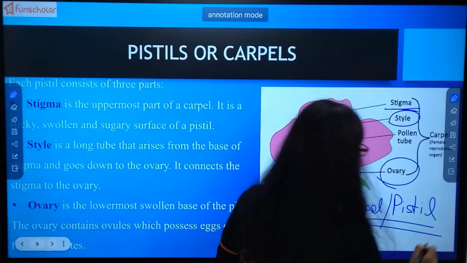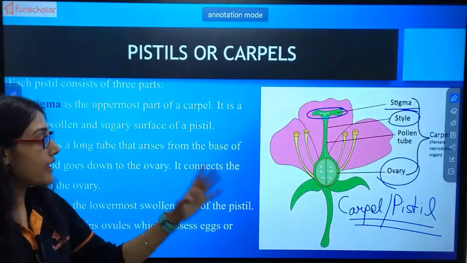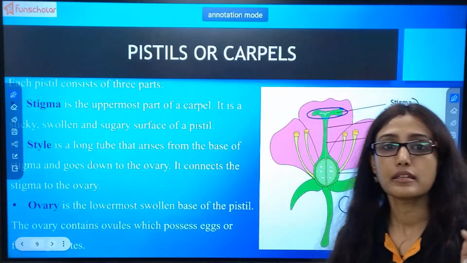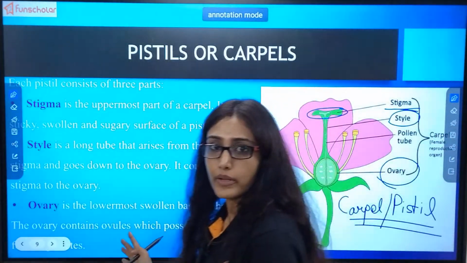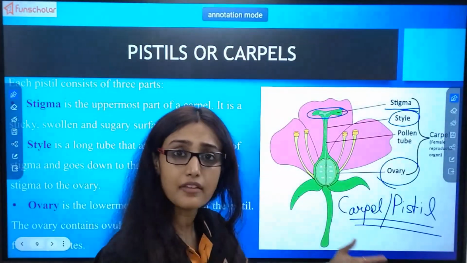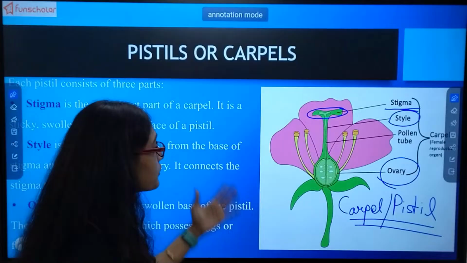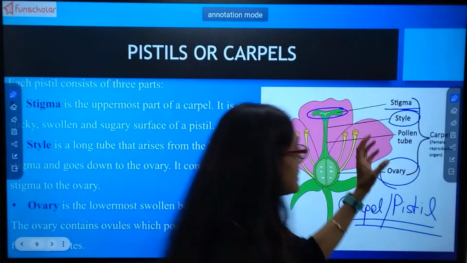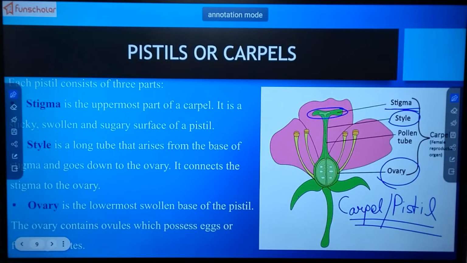Students, so do practice this again and again and watch this video again and again to make the concepts clear to you. Just now you will understand and next time you will forget because the names are very new, and without practicing again and again it won't be easy for you to remember all these things.